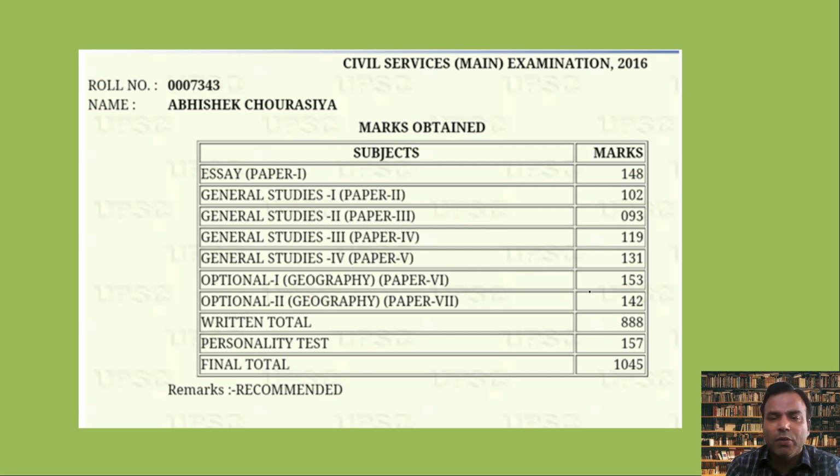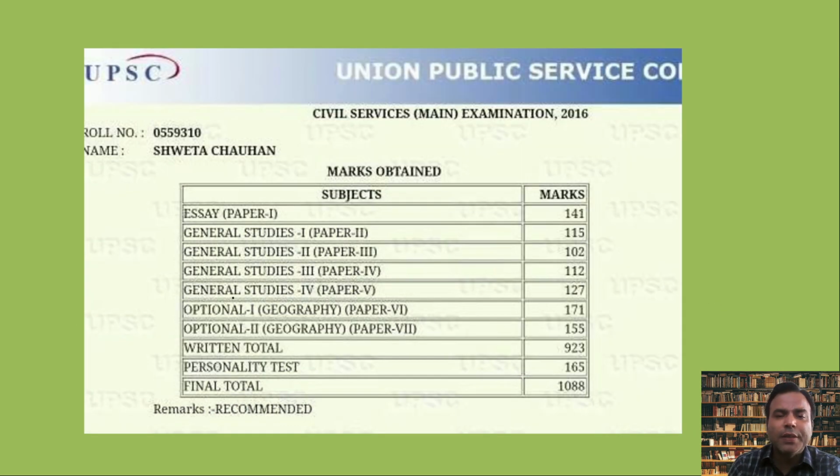Abhishek Chabe also, if you look at that, 153 and 142, it's 295 marks. He got 295 marks in total. Now Sweta Chauhan, paper 1 and paper 2, if you look at this, she also got 326 marks plus.